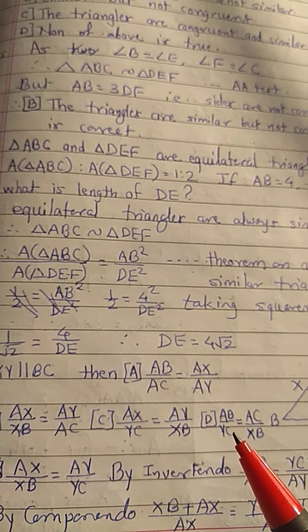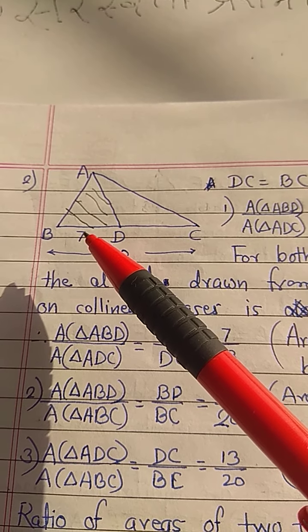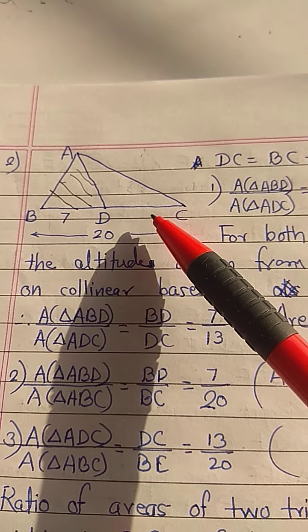So what is the reason? Because areas are proportional to bases, because heights are equal or height is common here. Before that you have to get DC equal to BC minus BD, which is 20 minus 7, that is 13. One more reason you can add here, that because B-D-C, we can have DC as BC minus BD, that is 20 minus 7. Okay, so this area upon this area equal to this base 7 upon this base 13.